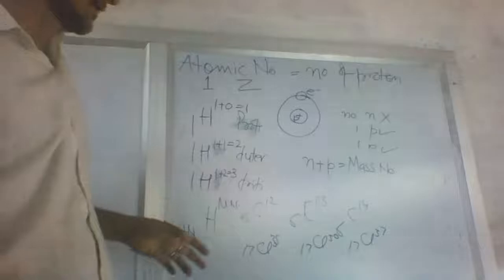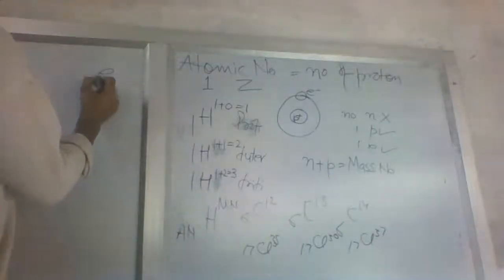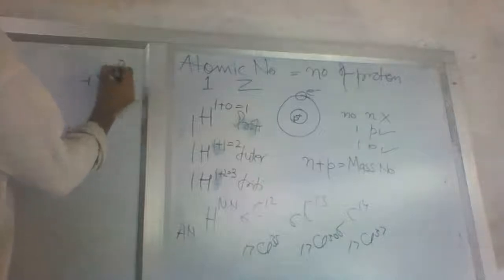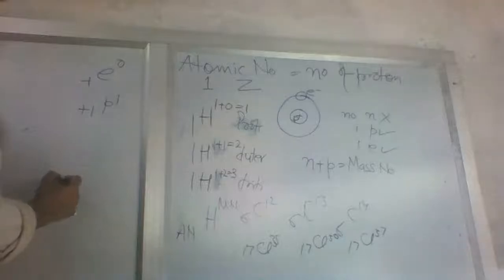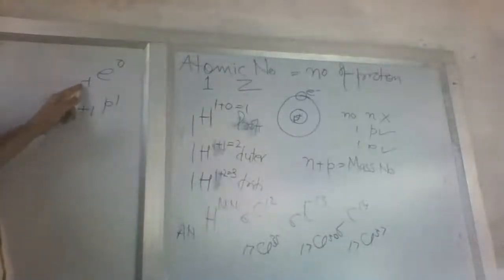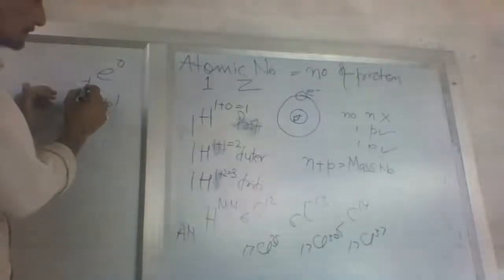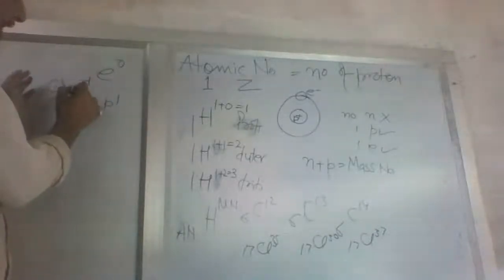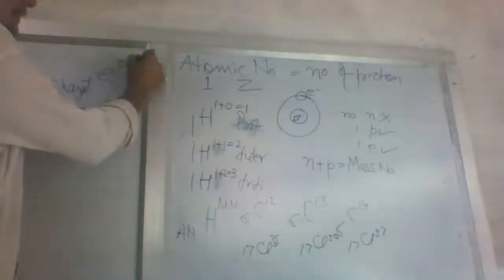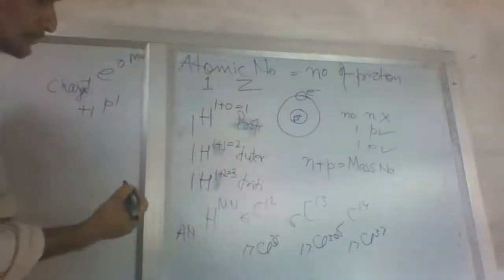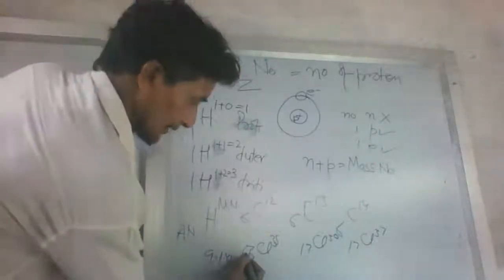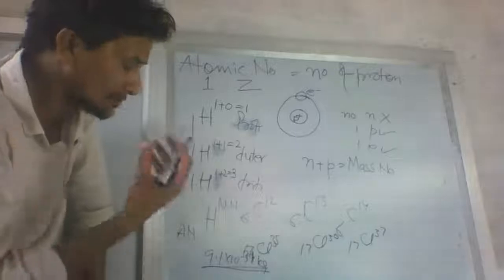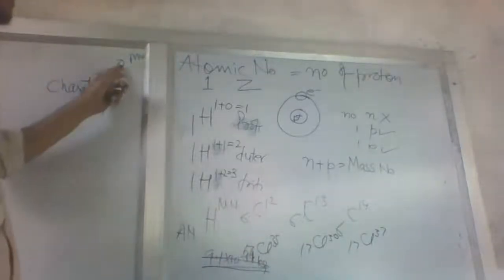In electronic structure, the electron has been given the symbol -1 e 0, and the proton +1 p 1. The -1 is the charge, and 0 is the mass. This is the charge of the electron. Here we say charge to mass. The mass of the electron is 0 because the mass of an electron is 9.1 times 10 to the power minus 31 kilograms. Minus 31 kilogram is so small that it is negligible, so we consider it 0.